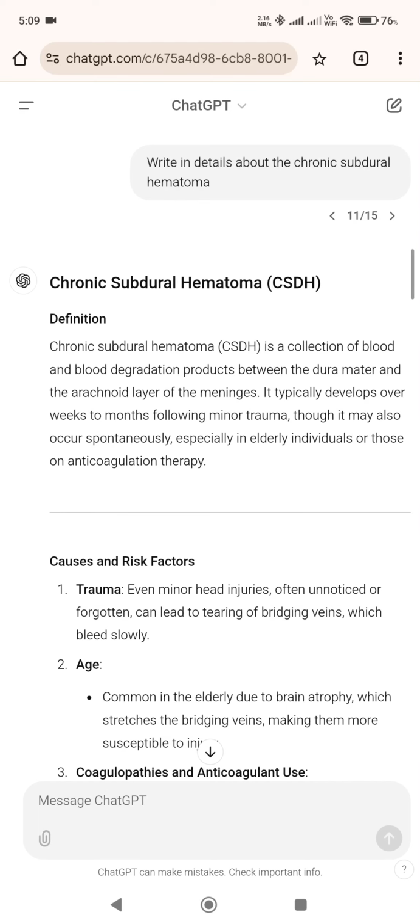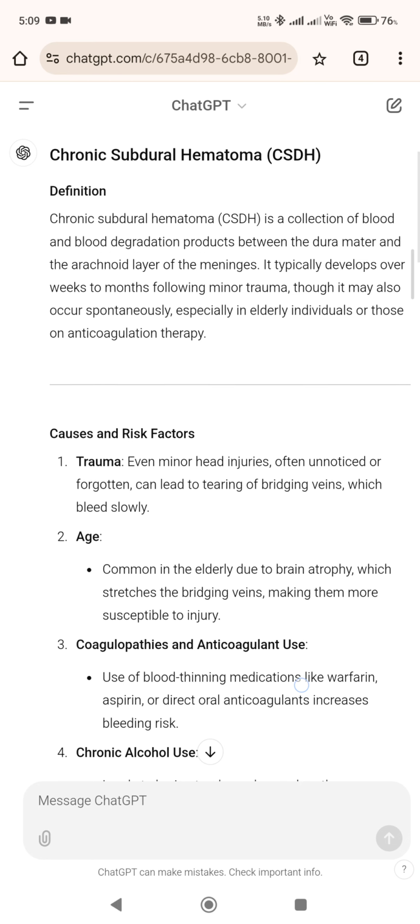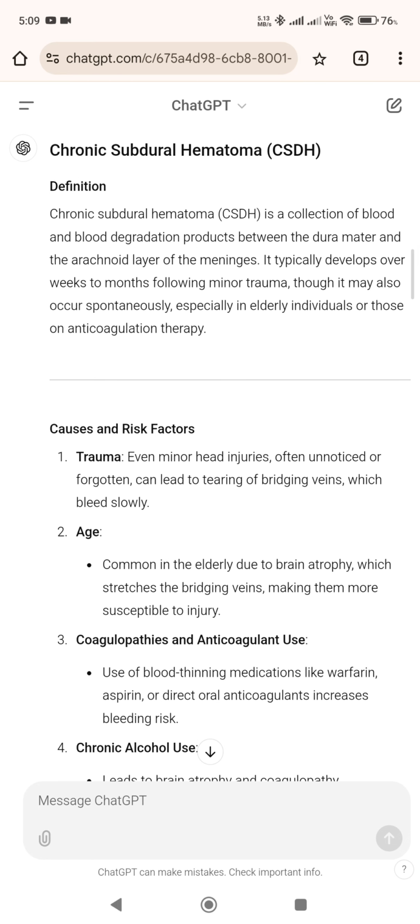Chronic subdural hematoma, CSDH. Definition. Chronic subdural hematoma, CSDH, is a collection of blood and blood degradation products between the dura mater and the arachnoid layer of the meninges. It typically develops over weeks to months following minor trauma, though it may also occur spontaneously, especially in elderly individuals or those on anticoagulation therapy.